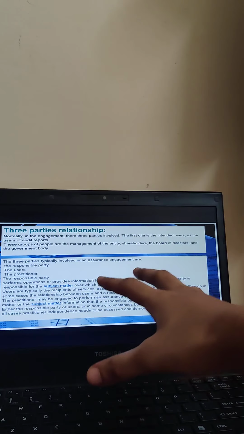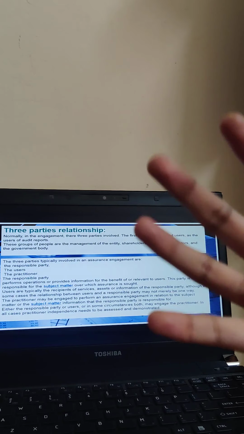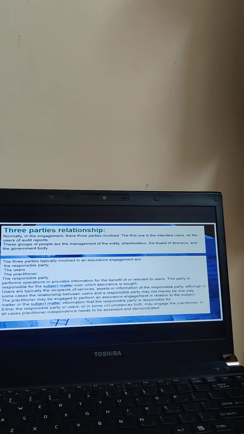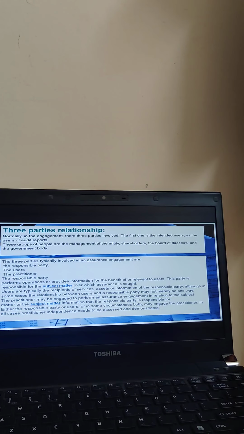So basically, they are the people who are responsible for the subject matter also. Now you got to know who the responsible party is. They are the people who are responsible for providing information and also responsible to give a subject matter on which the assurance is sought or prepared or done.